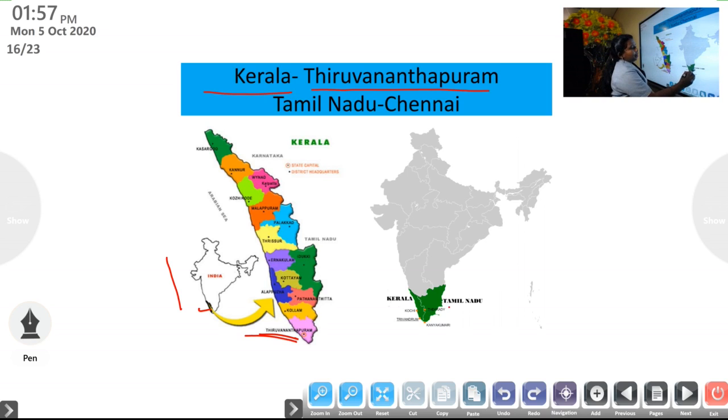Now, the capital of Tamil Nadu. See here, Tamil Nadu is one of the neighboring states of Kerala. The capital of Tamil Nadu is Chennai. Here exists Chennai. The capital of Kerala you already know because we are living in Thiruvananthapuram. So you should remember the capital of Tamil Nadu, Chennai.